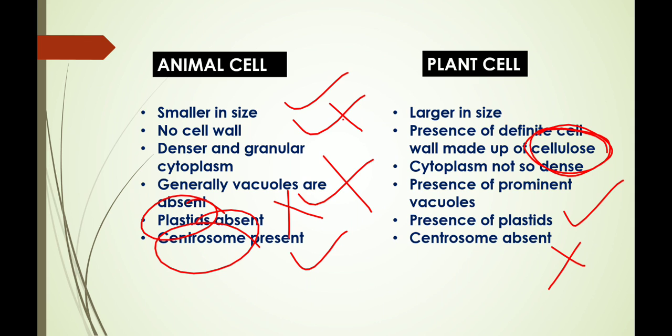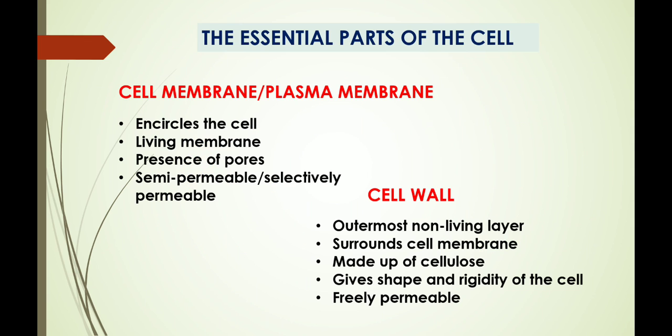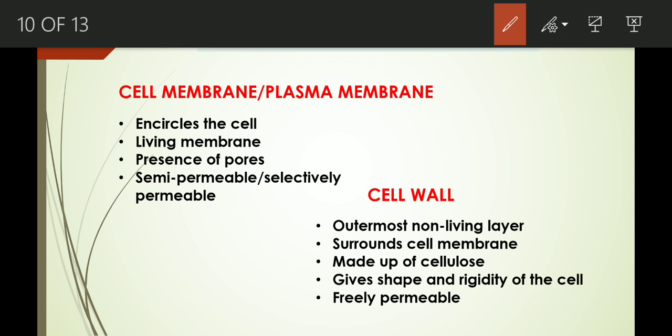Okay. So now let's see what are the essential parts of the cell. See, first essential part is cell membrane, which is also known as plasma membrane. This cell membrane is present both in animal cell and plant cell, but cell wall is another essential part which is present only in case of plants. We have already seen that.